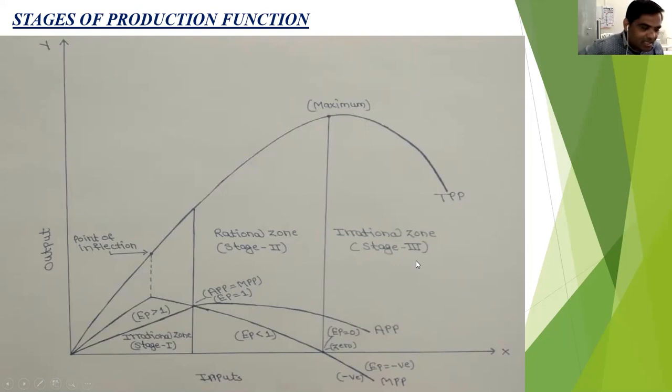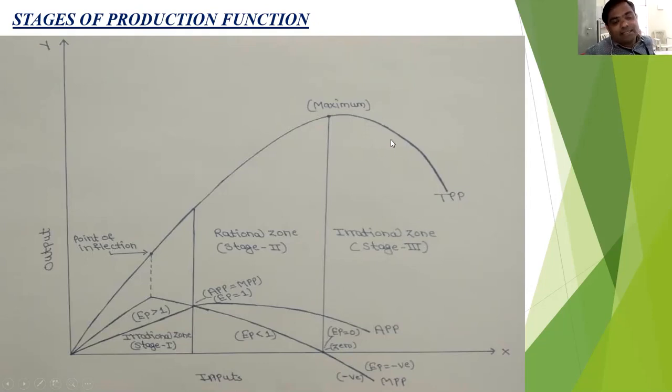So this third stage is also called the double loss irrational zone. Why? There are two reasons. First, the TPP is declining, or decreases. That means a reduction in production; the production is reduced in the third stage. And second, the farmer makes unnecessary use of the inputs. Unnecessary use of the inputs is seen in the irrational zone. So excess cost is incurred by the farmers, unnecessary cost on the inputs, in the third stage. This is the first reason.